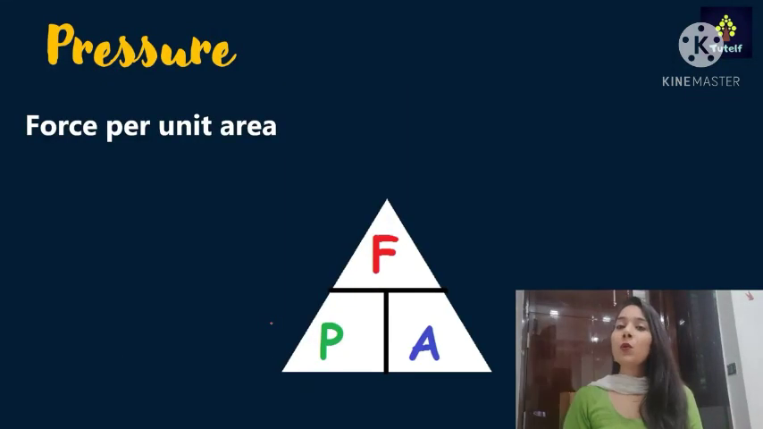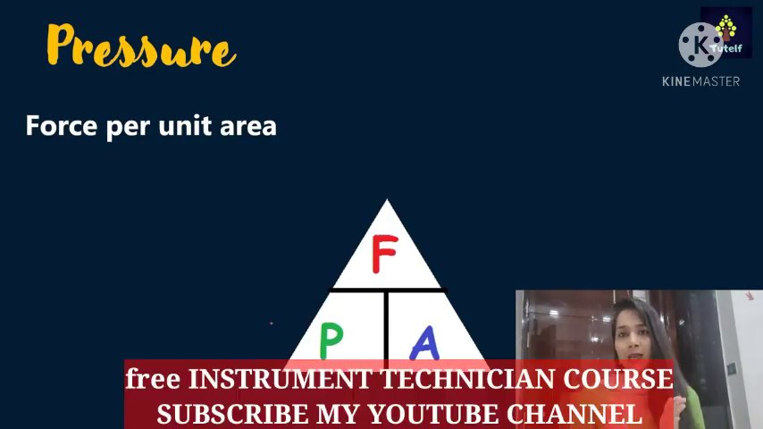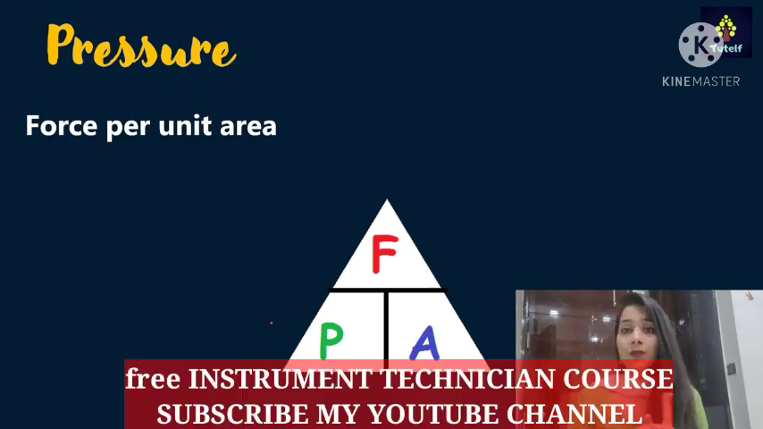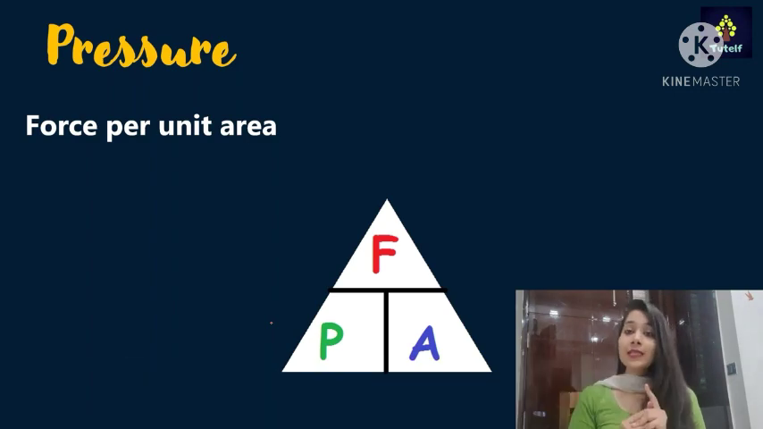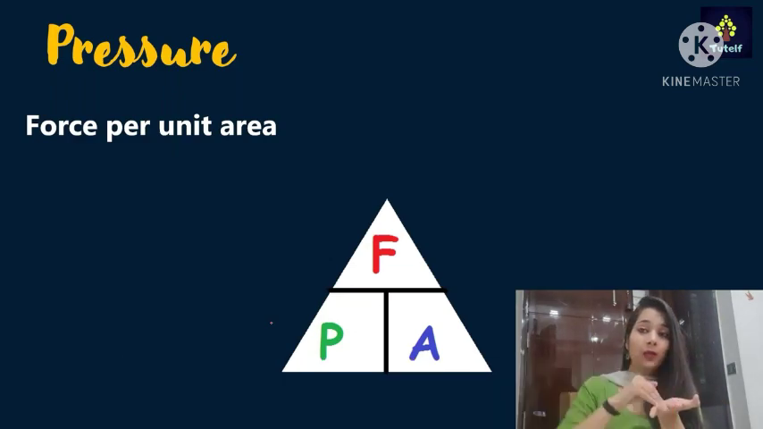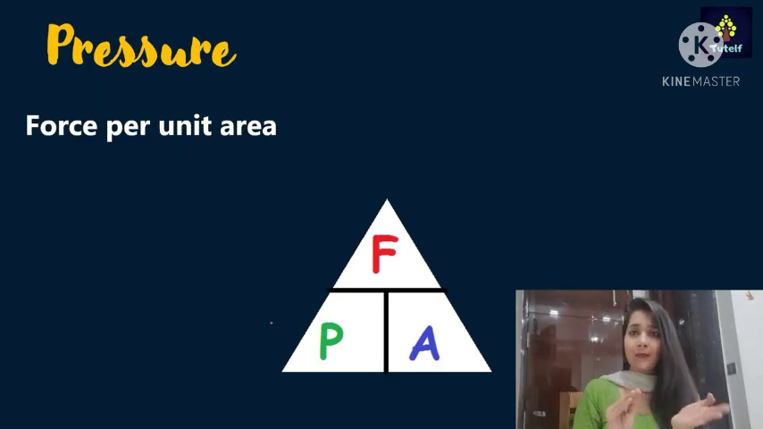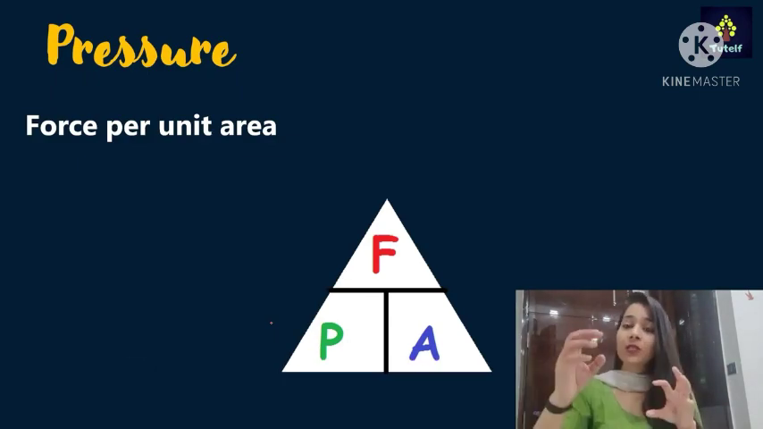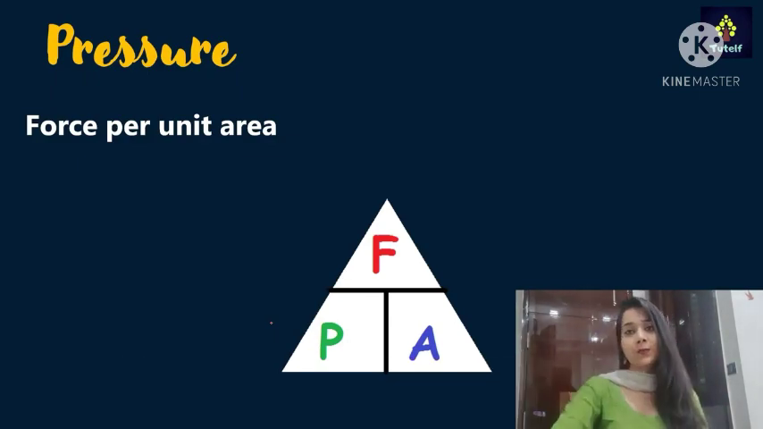Pressure is basically the force that is applied on a specific area. Pressure is very much different from a thrust. What is thrust? Thrust is basically the perpendicular force that is applied on an area. But if the direction is not perpendicular, but is any way except perpendicular, then that force which is applied on an area is known as pressure.